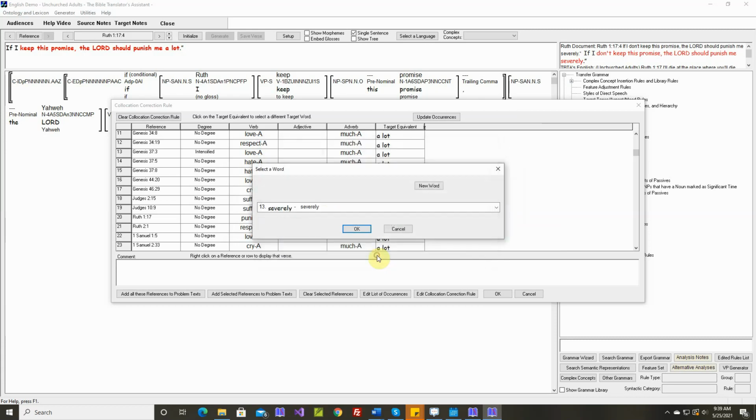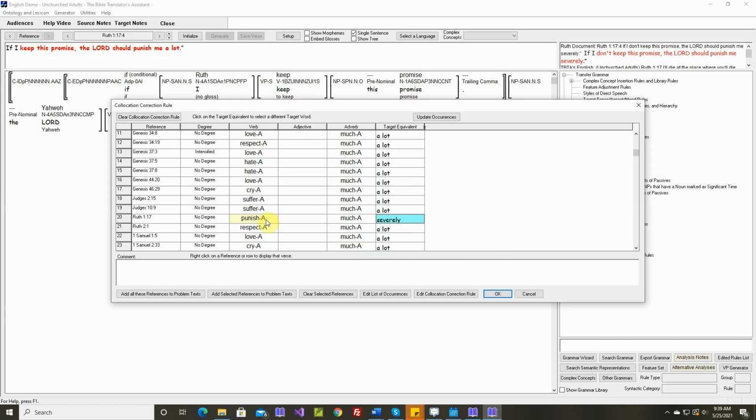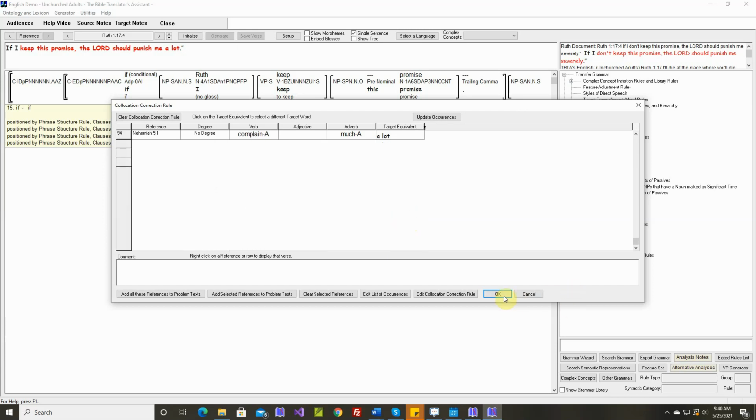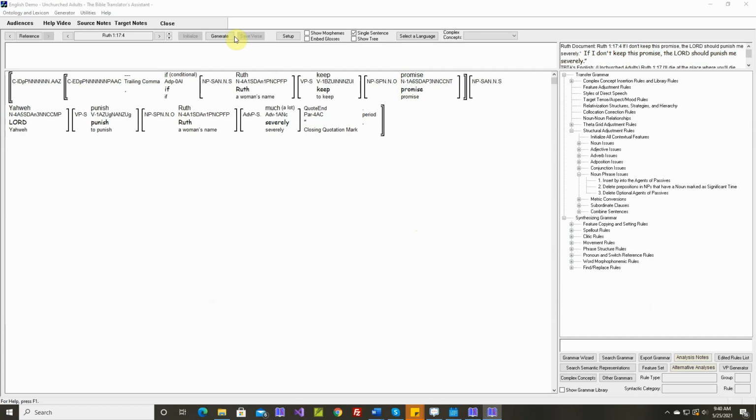Okay. So now, any place in the Bible where punish is the verb and it's modified by much, it will be changed to severely. Well, there are many other places. So these references, they're only here to help us find the one we're looking for. So right now we're in Ruth 1:17, so we scroll to Ruth 1:17, and there it is. But throughout the entire Bible, whenever someone is punished much, it will be changed to punished severely. Okay? So let's try that.